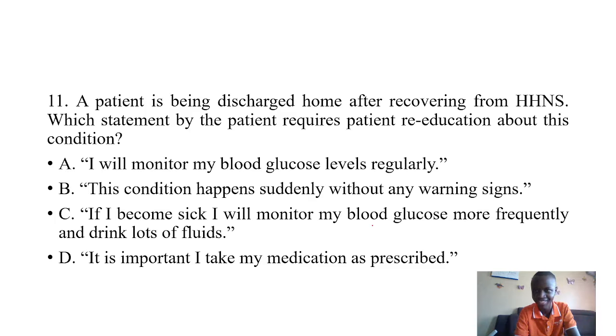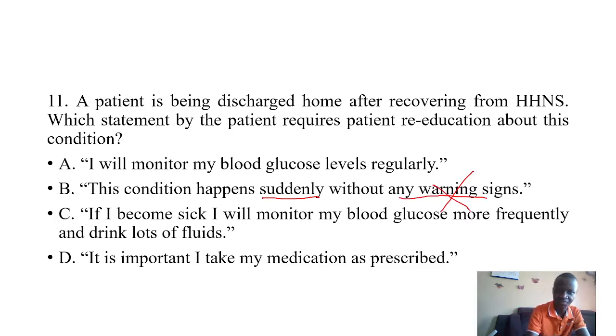Remember we talked of HHNS, and we said it's always gradual in onset, unlike DKA. So we cannot say this condition happens suddenly. There is always that aspect of onset. So the only thing that makes us disqualify this answer is that they are saying sudden. If it were diabetic ketoacidosis, then we would say it happens suddenly. But you can also look here, without any warning signs. These results mainly remove this answer.